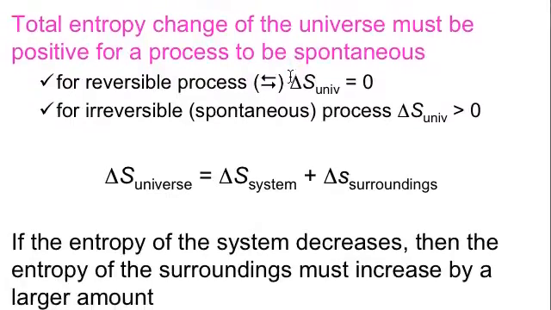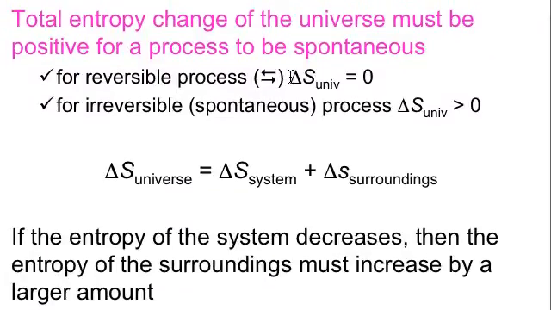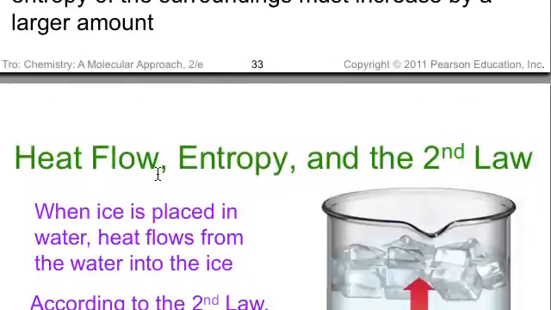I like to say it's when your mom asks you, or used to ask you, why your room was such a mess, you just say it's the second law of thermodynamics. I can't help it. Nature just wants to become more disorganized, more messy, more entropic, they say. So here's the universe, here's the system, here's the surroundings. The system might be like your beaker or your container, and the surroundings is the room around, and all together we consider the universe, hopefully increasing the entropy.